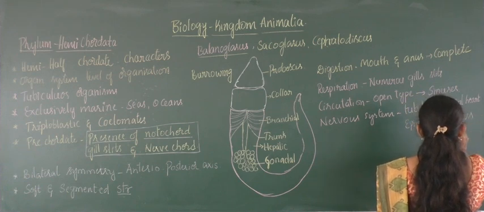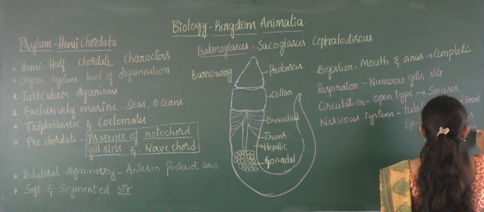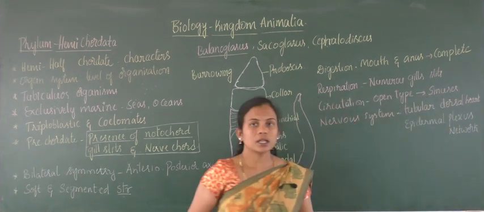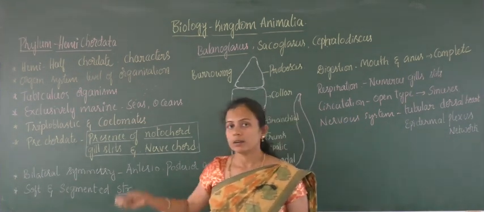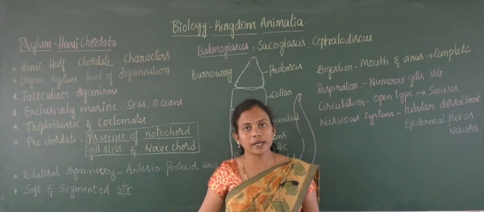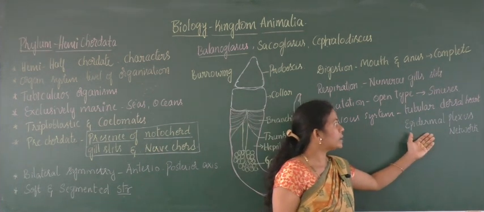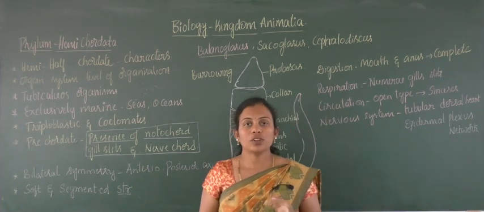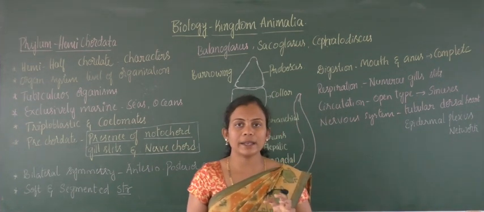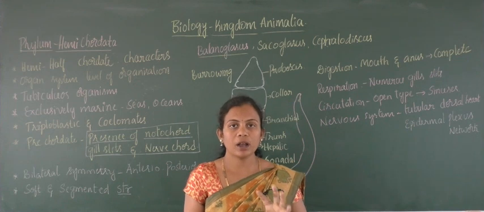Here plexus refers to network. The dorsal tubular arch is a characteristic feature of chordate organisms, and the epidermal plexus refers to nerves that are completely embedded and form a network.